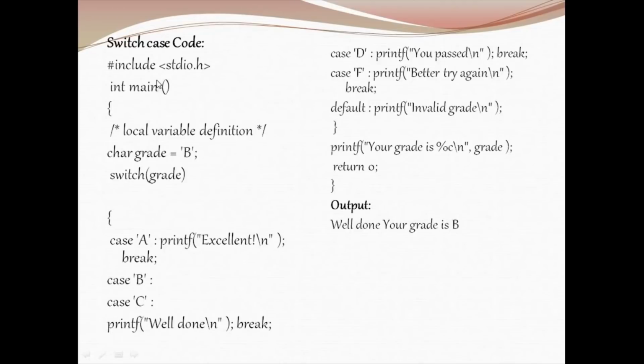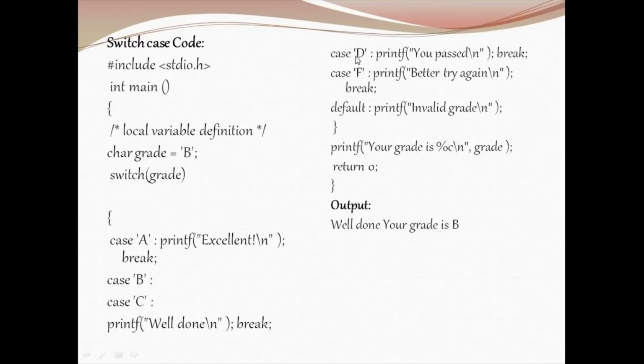Here is a sample code for switch. #include stdio.h, int main open curly. You have declared your character variable as B. In switch you are passing the input as grade. If the grade matches any of the cases: if the grade is A, excellent will be printed.